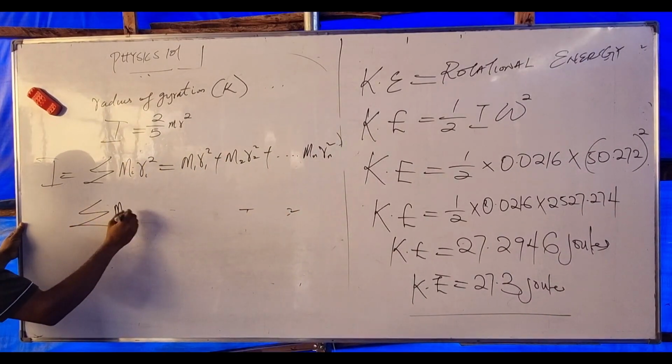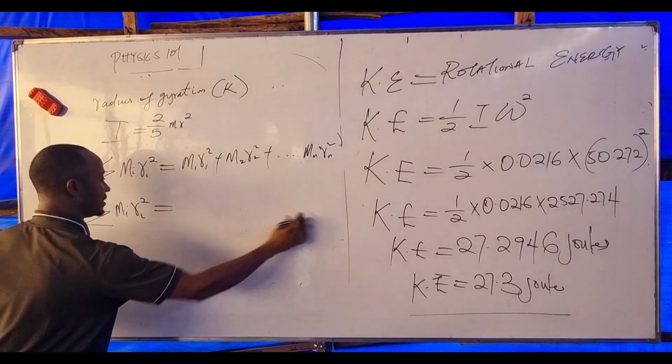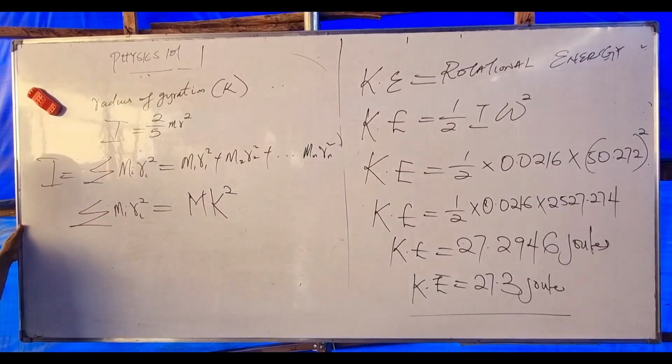Now, the sum of m_i r_i squared is equal to capital M K squared. Don't forget.